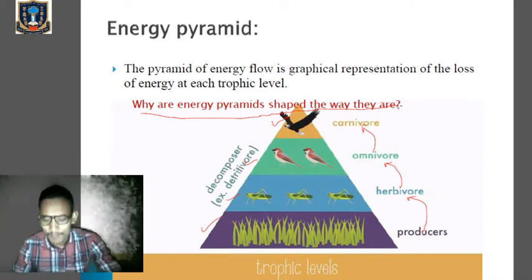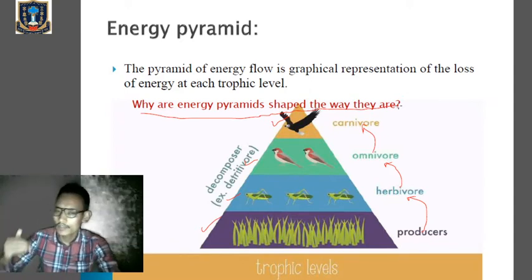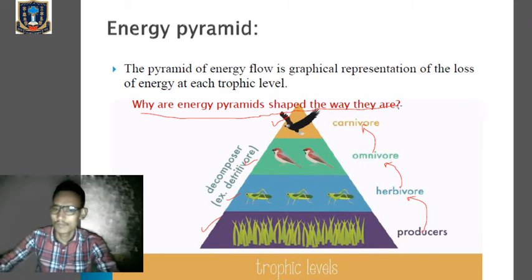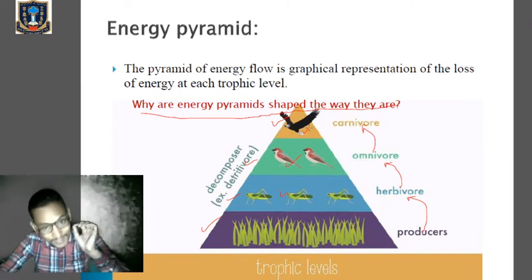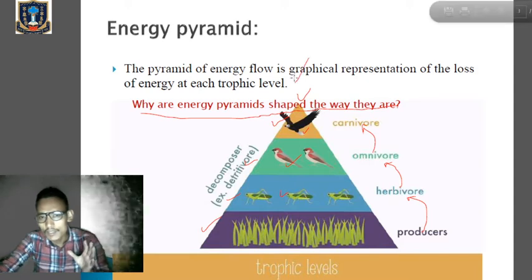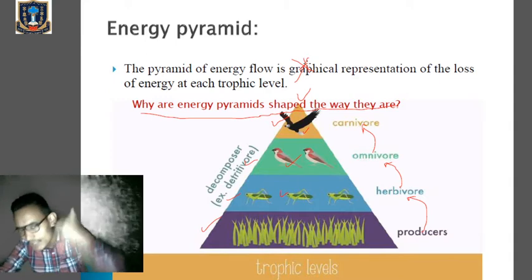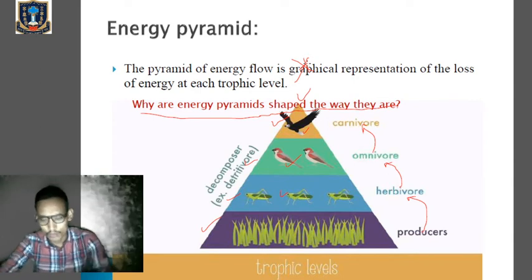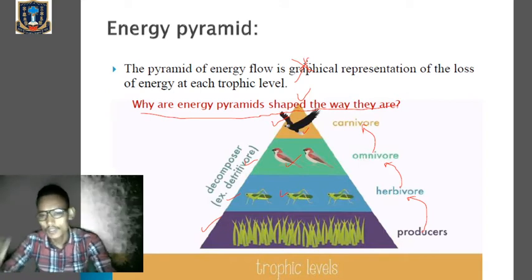That is why the energy flow is depicted in the shape of a pyramid. So after the carnivore, or after the, let's say, tertiary carnivore or apex predator, we don't find any organisms at the top. You get confused. This is the producer, primary consumer, secondary consumer, tertiary consumer, and in certain food chains, even after this you will find the apex predator. But after the apex predator, you don't find any type of organisms, because the energy that is available after that is not sufficient to support the life supporting processes.